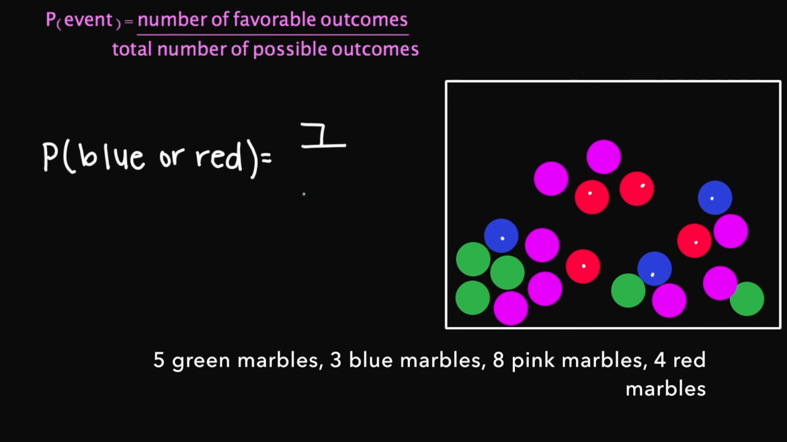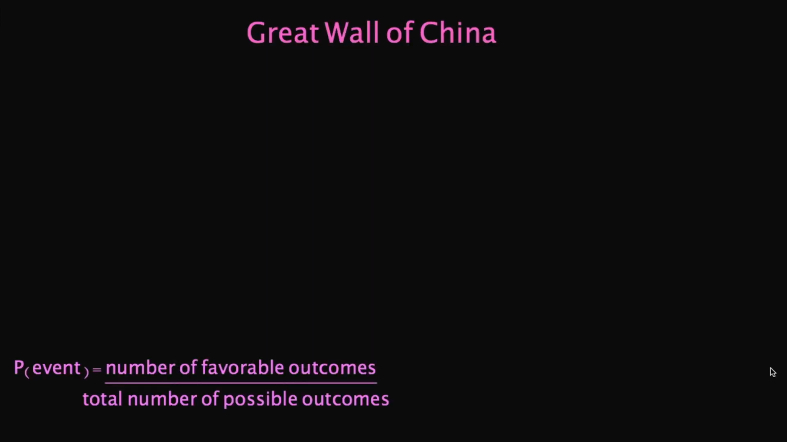What is the total number of possible outcomes? Out of all the marbles in here, we have a total of 20 marbles. So 7 over 20 as a percentage is going to be about 35%. So there's a 35% chance that if I go into my box of marbles, I pull out a blue or a red marble. What if I said, what is the probability of pulling out a white marble? And that answer is going to be 0%. Because I do not have any white marbles inside my box, the probability of me pulling out a white marble is impossible at 0%. So let's look at this example here.